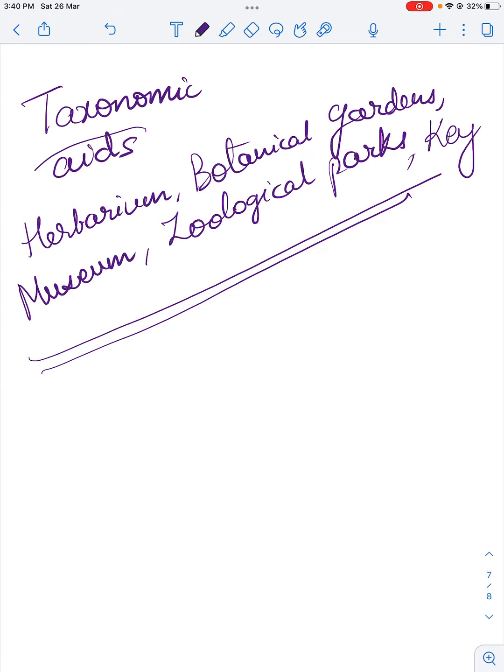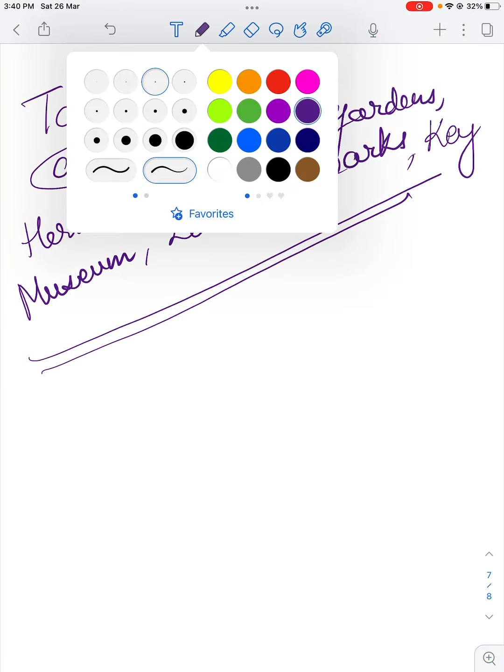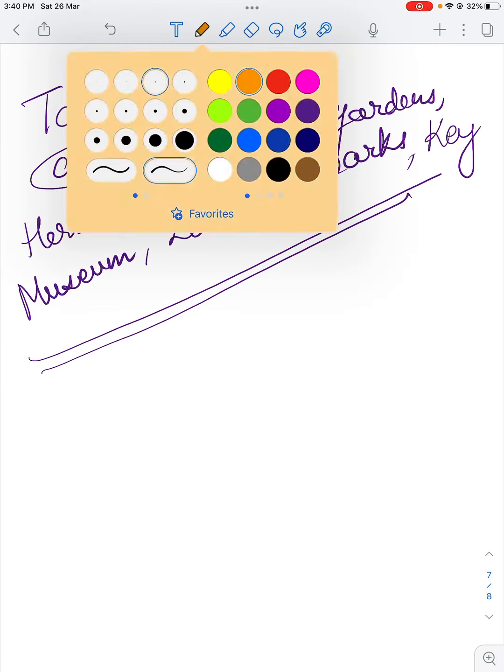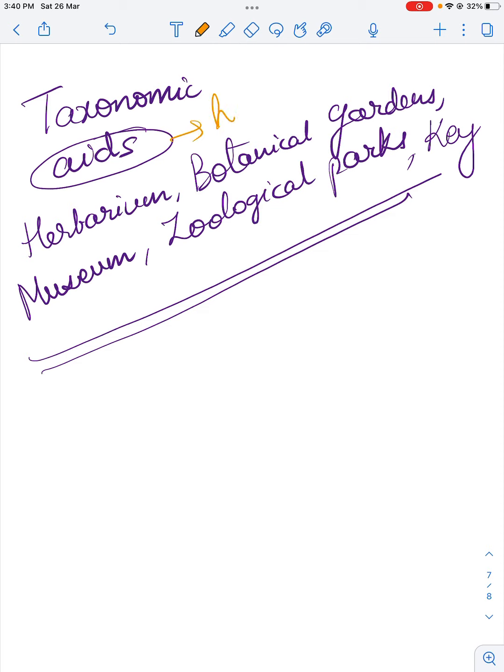That means aid is something which is going to help you, isn't it? So something which is going to help us classify or group different organisms into various taxa. How can we do it? With the help of these several aids, right?